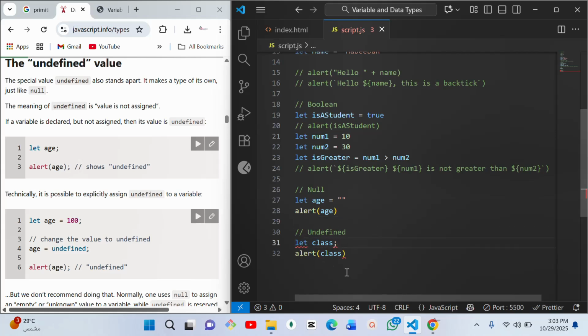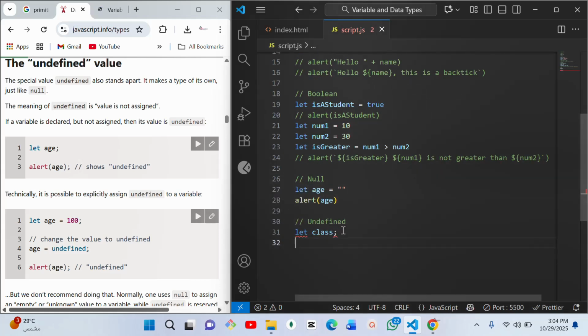In this case, because you did not assign any value to this class, that's the difference between that and this. This one you assigned an empty value, or even if you don't know the value, you put it there empty, it is nothing. But in this case, you did not even assign any value to this, and that is undefined for you. So if a variable is declared but not assigned, then its value is undefined. You declare a variable but did not assign any value to it, that is undefined. But if you gave it a value but it is empty, that is null.